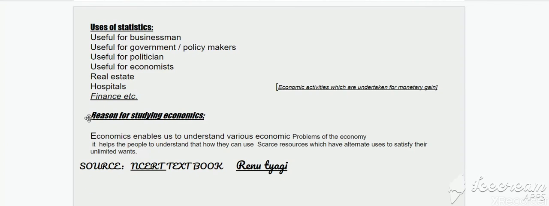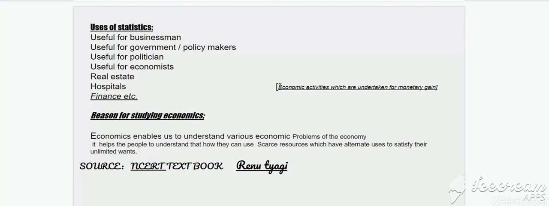Now children, the question arises, why we study economics? So reasons for study of economics are, economics enables us to understand various economic problems of the economy. It helps the people to understand that how they can use scarce resources which have alternate uses to satisfy their unlimited wants. So this is the basic cause of study of economics.